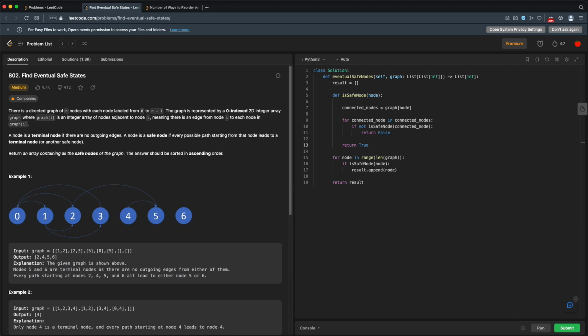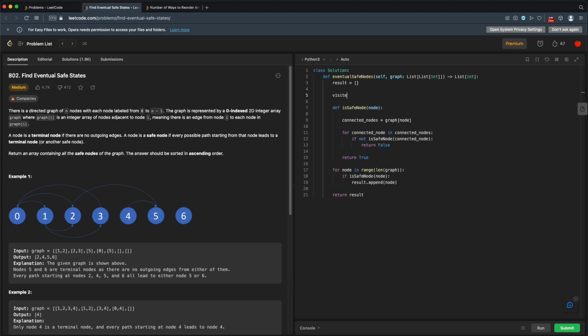Okay, so this is looking kind of good. We have our framework. Of course, this won't work yet because this function isn't really complete. This is a recursive function and it doesn't have a base case. So we do need some base case here. Well, this is very similar to a graph traversal. If we go through these nodes, we might need to keep track of which nodes we've already visited. So let's do that.